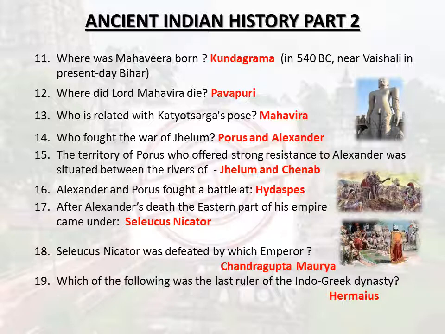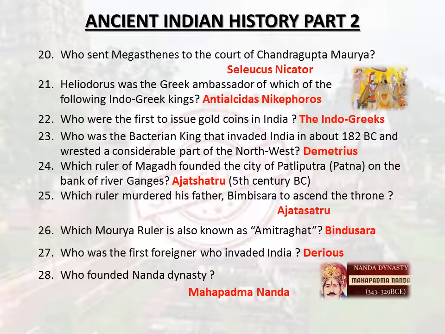After Alexander's death, the eastern part of his empire came under Seleucus Nicator. Seleucus Nicator was defeated by which emperor? Chandragupta Maurya. Which of the following was the last ruler of the Indo-Greek dynasty? Hermes. Who sent Megasthenes to the court of Chandragupta Maurya? Seleucus Nicator. Heliodorus was the Greek ambassador of which of the following Indo-Greek kings? Antialcidas Nicephorus.